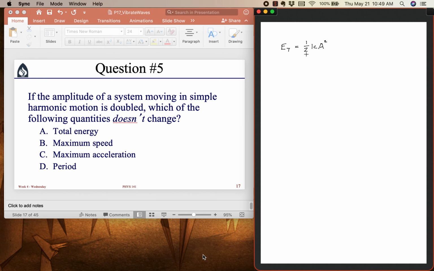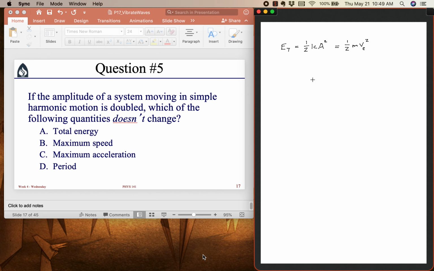But that's the total energy. So the total energy will increase if we increase the amplitude. Then if we stretch it out this far and then we let the mass go, it will zoom through the equilibrium point, and so when it's zooming through the equilibrium point and the spring is not stretched at that instant, all of the energy is kinetic energy. So that's going to be equal to 1/2 m v_E squared, where E means the equilibrium point. So if the amplitude increases, that maximum speed is also going to increase.